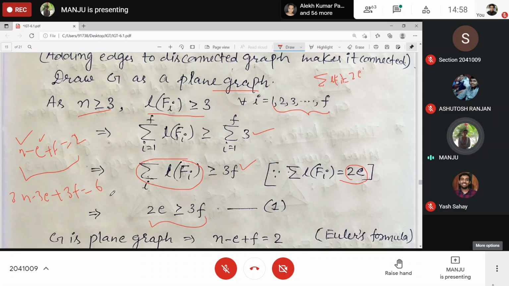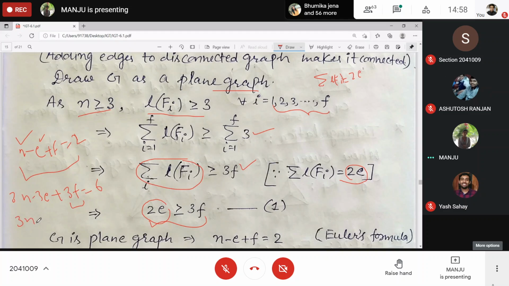Now 3f, if you want to replace it with 2e, what should be the case? 3f is smaller than or equal to 2e, and this is equal, right? So what you can replace? It will be 3n minus 3e plus 2e is bigger than or equal to 6. Clear?